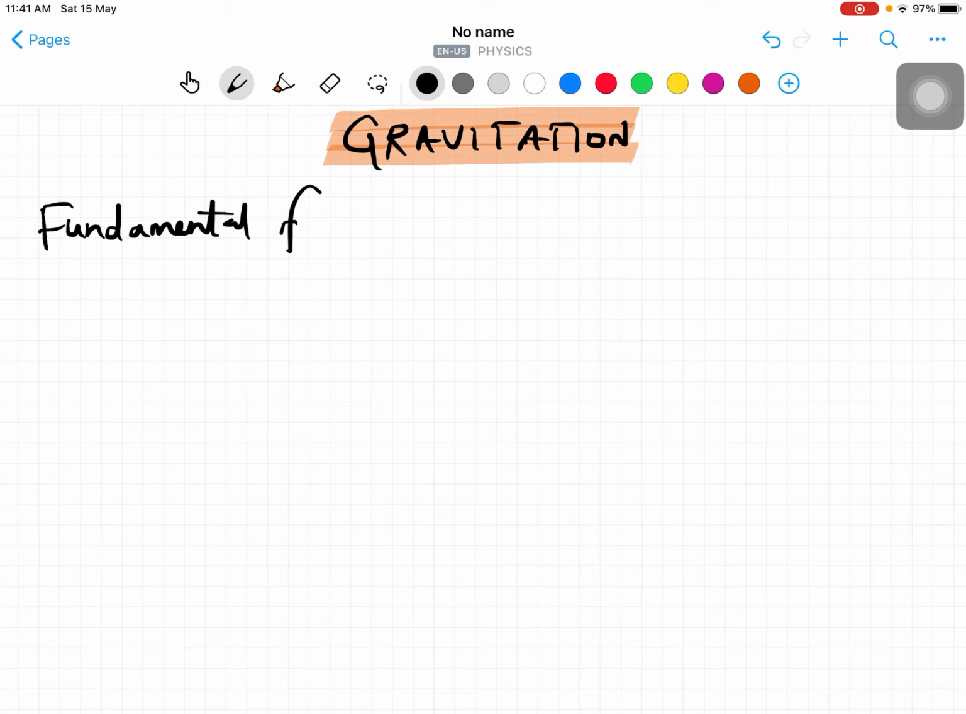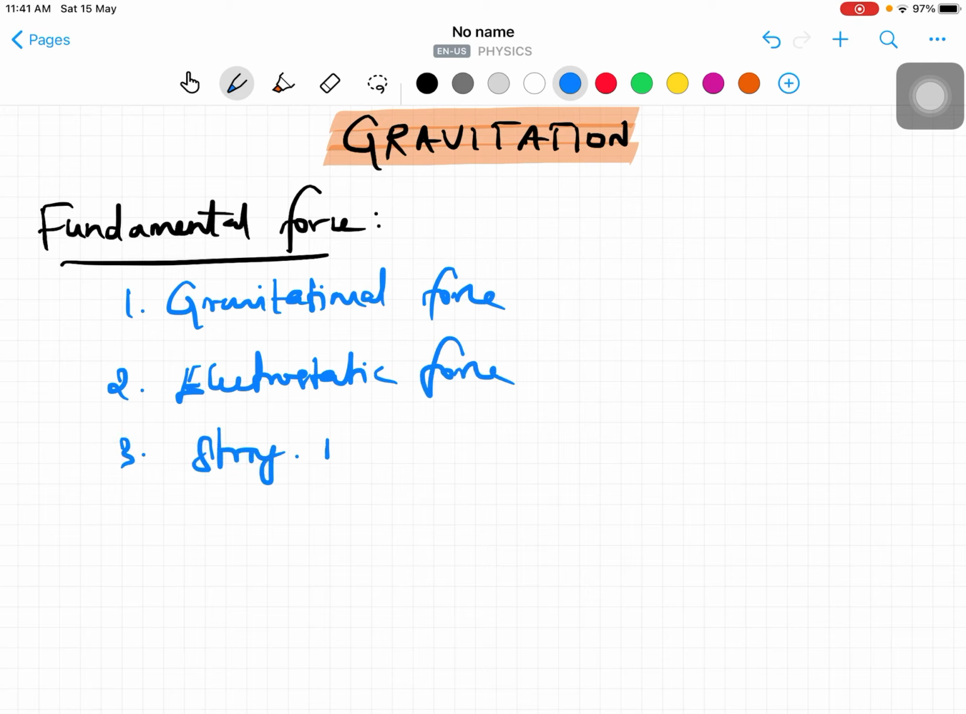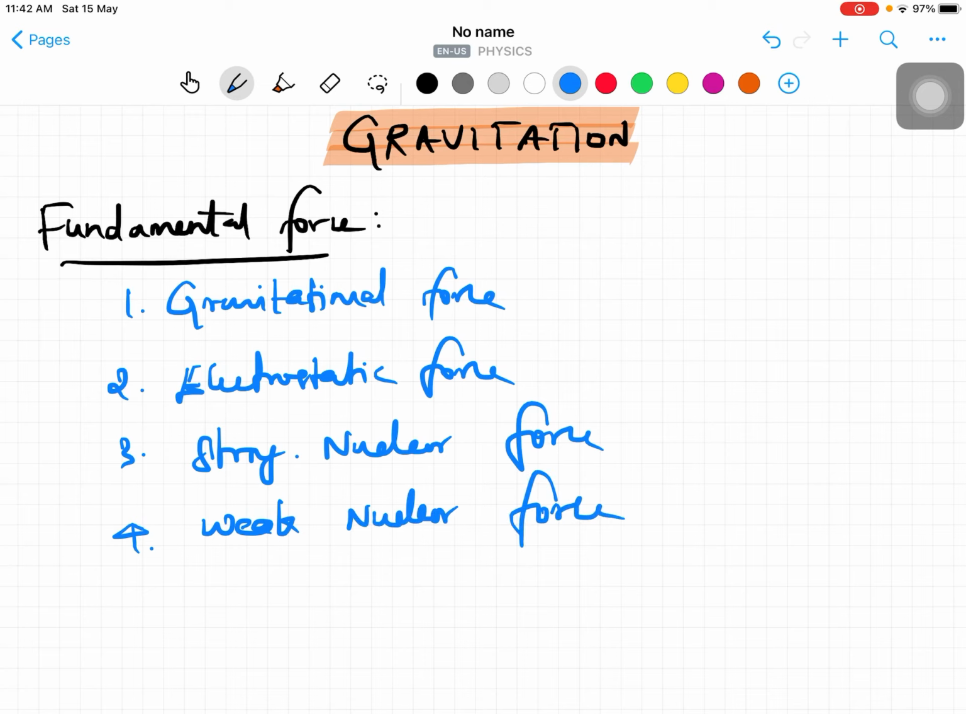There are four fundamental forces. I think all of you know that, right? First one is called the gravitational force. Second one is electrostatic force. Third one is called strong nuclear force. Then weak nuclear force. So there are four fundamental forces of nature. So now we are going to discuss the gravitational force.